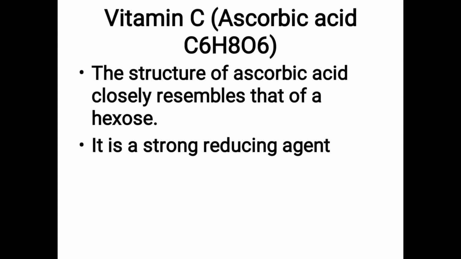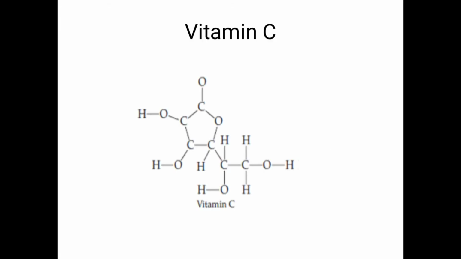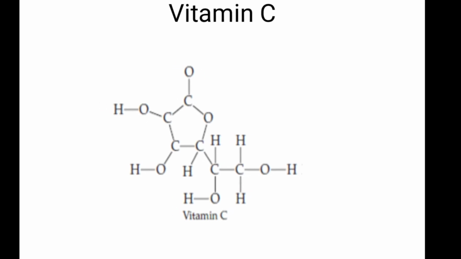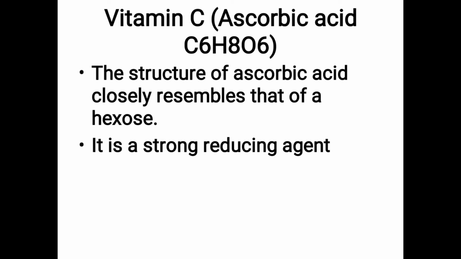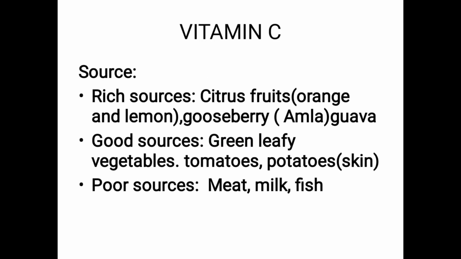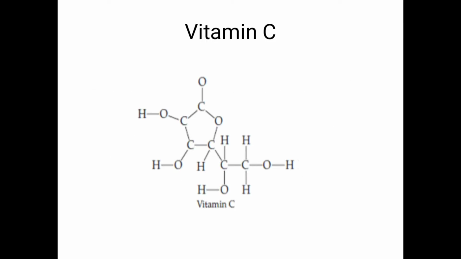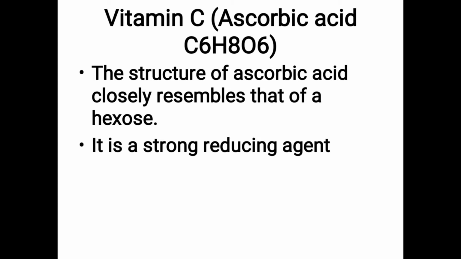It is also called ascorbic acid, and you have to remember that vitamin C is a strong reducing agent. This formula no need to remember, you can just write C6H8O6, enough.